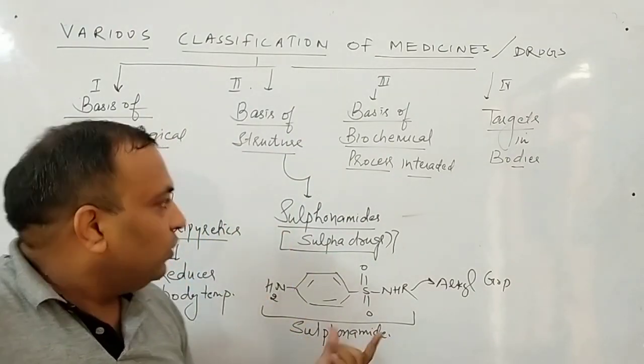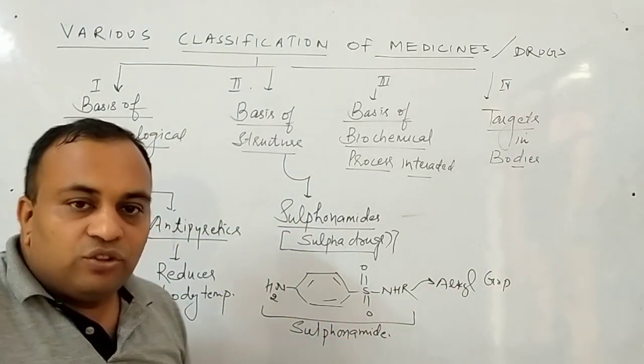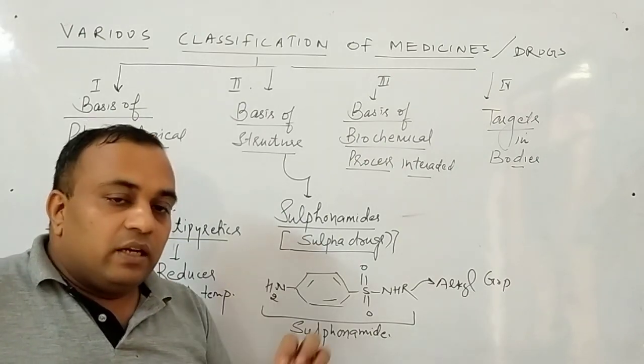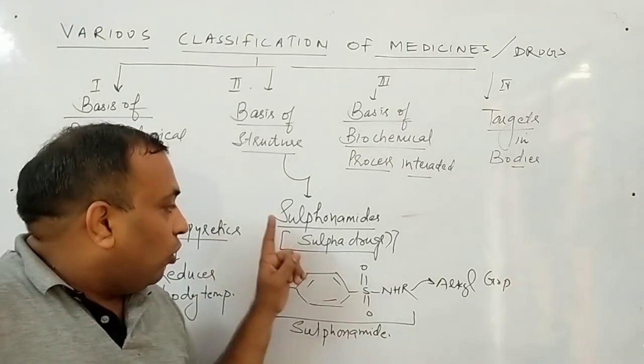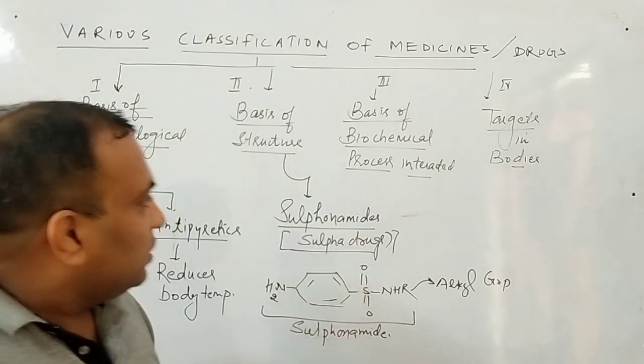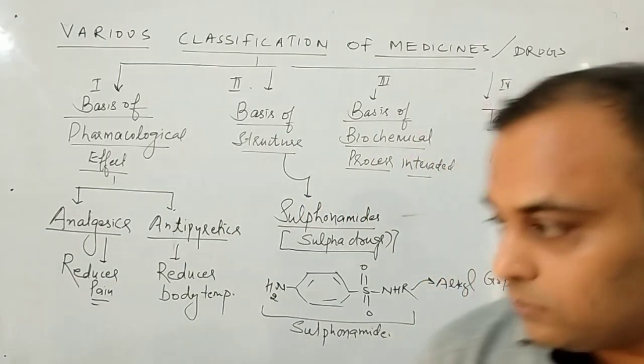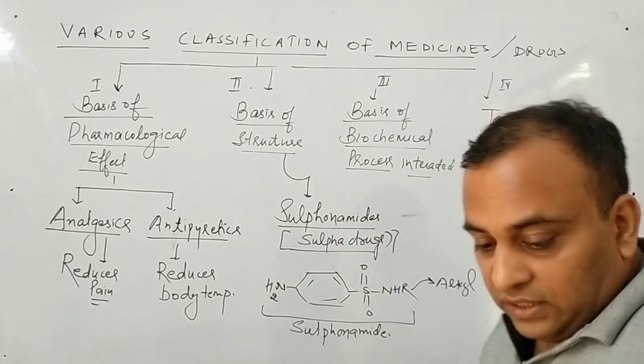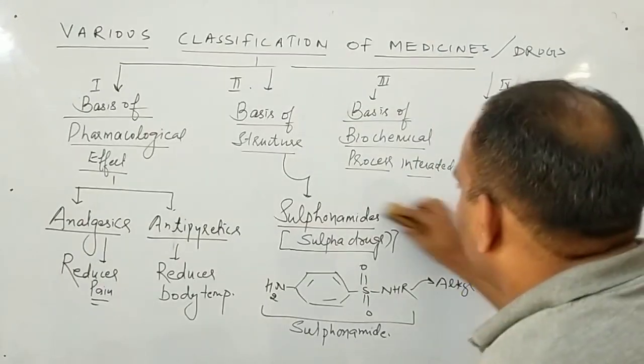Am I clear to all of you? So this is the second way of classification, on the basis of structures, that the drugs will have a common structure. All the sulfa drugs will have this chemical compound in them. Now come to the third one, on the basis of interaction with a particular biochemical process.